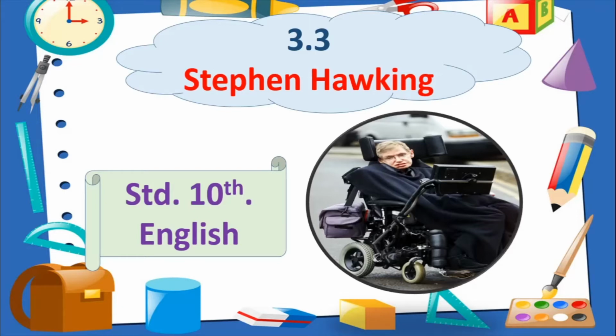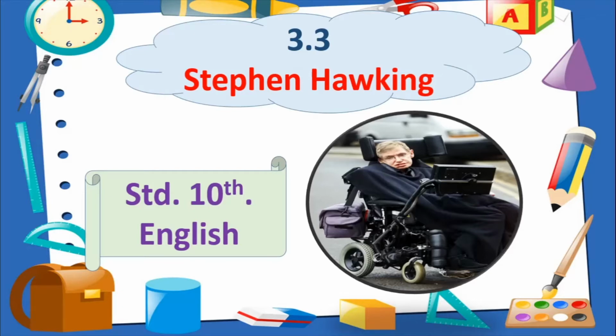He was also a very famous author, so we will learn about the books that he has written. And most important of all, he was an exemplary example of a person who overcame his physical disabilities, and he went on to make a mark for himself.